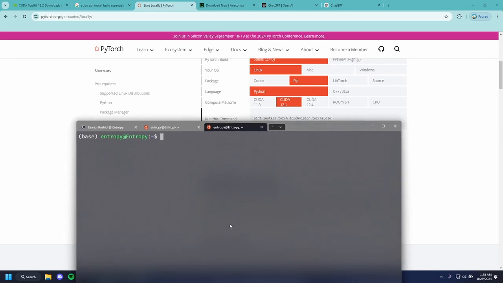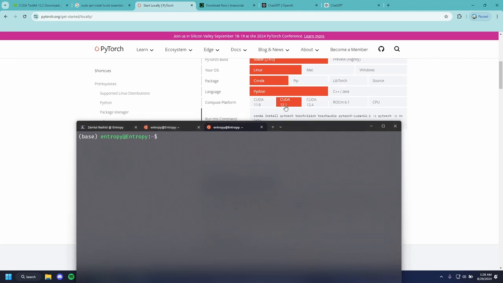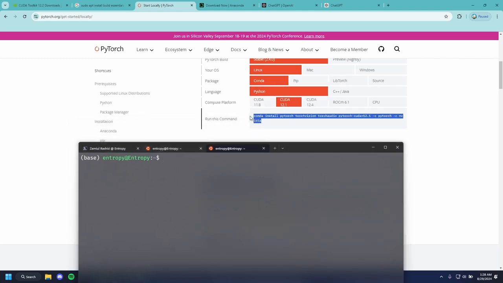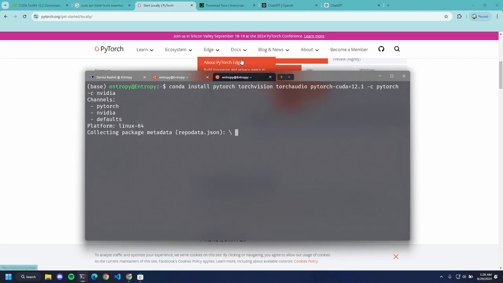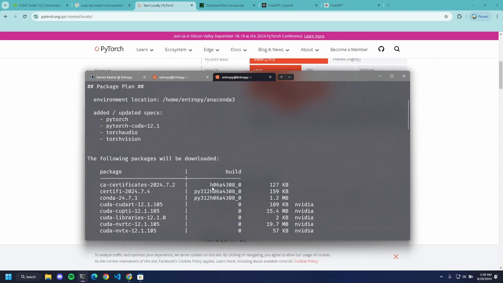It's going to install in the default library storage of the conda settings. We're going to do a conda install of CUDA 12.1. Now let's run this command, conda install PyTorch. This will install the PyTorch version that is supported along with Nvidia drivers, CUDA for parallel compute, and torchaudio and torchvision.